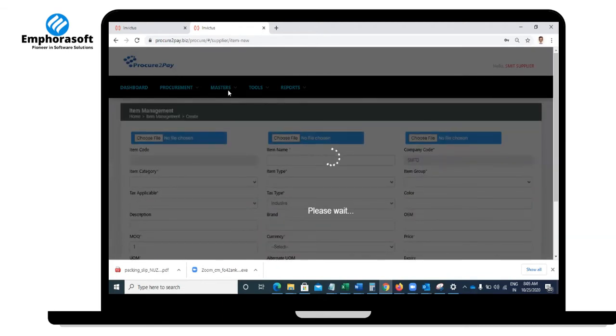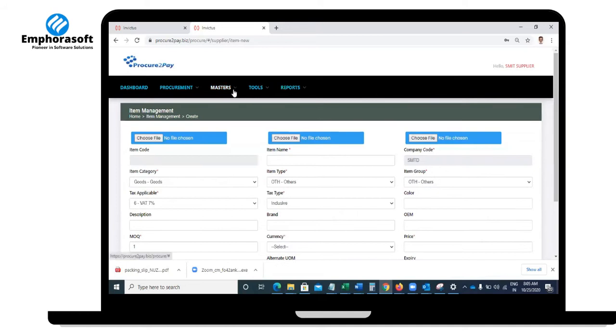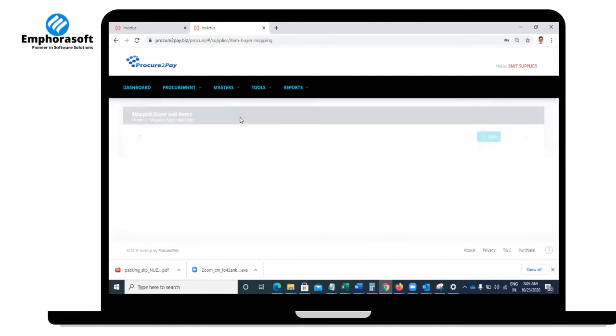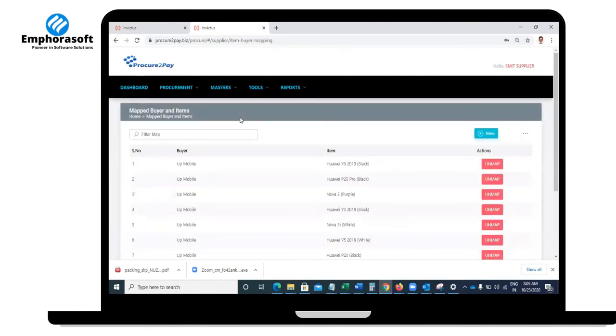Once you're done with your item master, the next thing is item versus buyer mapping. I will explain at a high level. You may be selling 100 items, but not all 100 items go to all buyers.